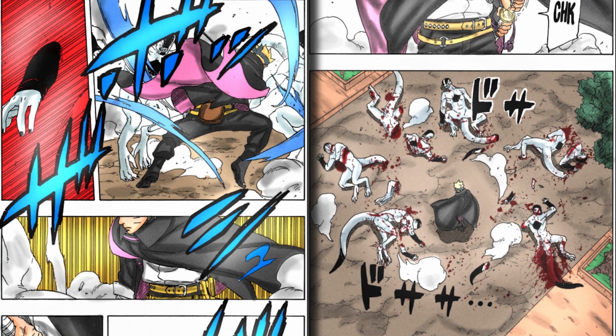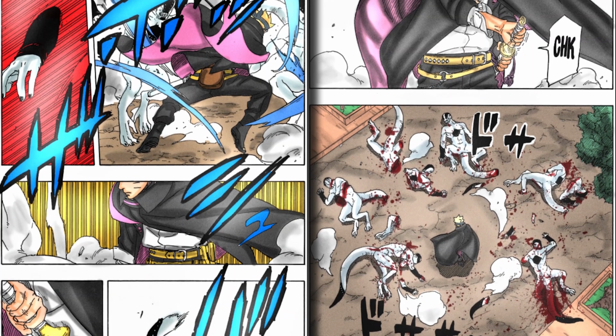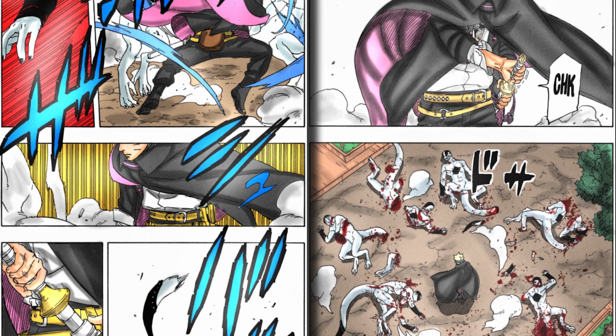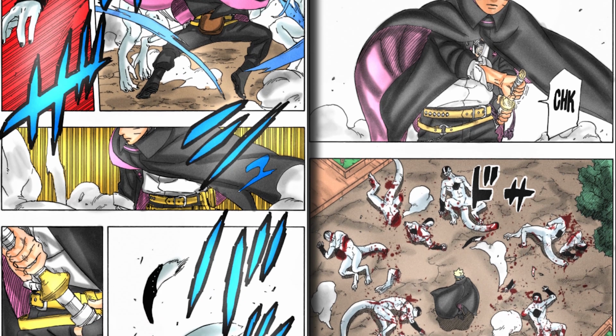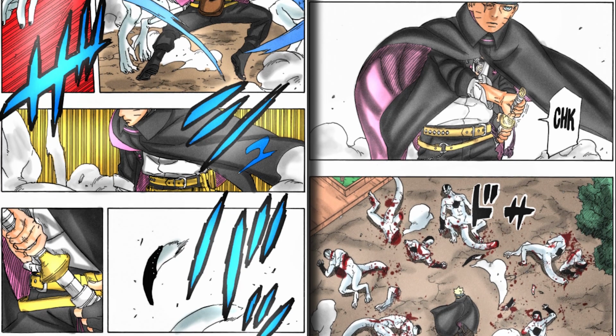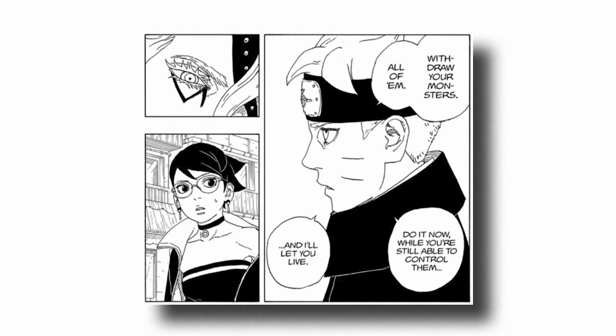Code made a mistake in his calculations because this version of Boruto he wants to fight is the strongest version of Boruto at the time of recording this video. And at this time, Boruto is way stronger than Code and Kawaki. Boruto is the strongest shinobi. When Boruto appeared in Konoha, he had two missions. The first one was to save Sarada and the people of Konoha from Code and his army of Logrimes.